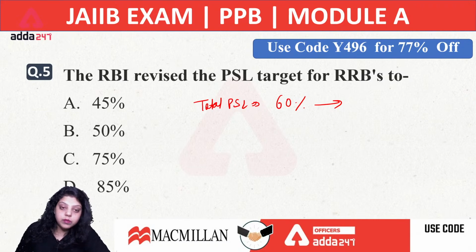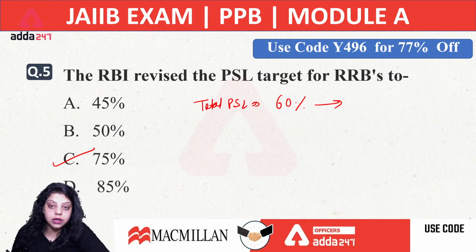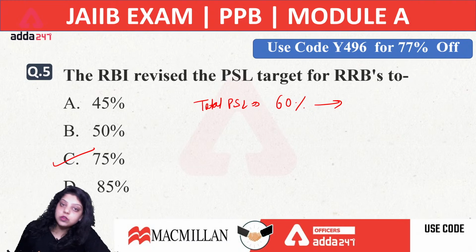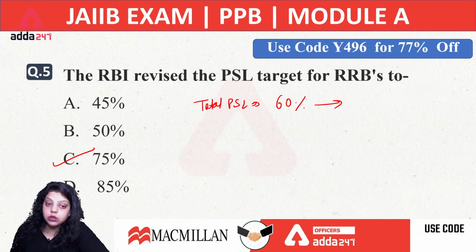So everyone is going with option C, that is true. 75% is right now the target given by RBI to the RRBs. The same target applies to small finance banks. Small finance banks have to give a total PSL amount of 75% of their ANBC or CEOBE.